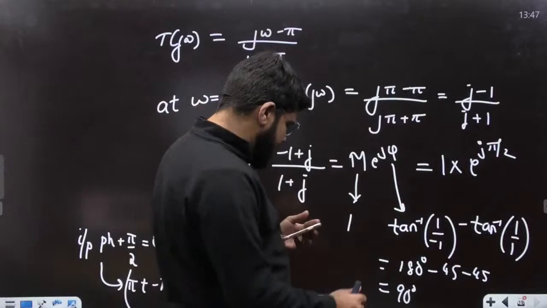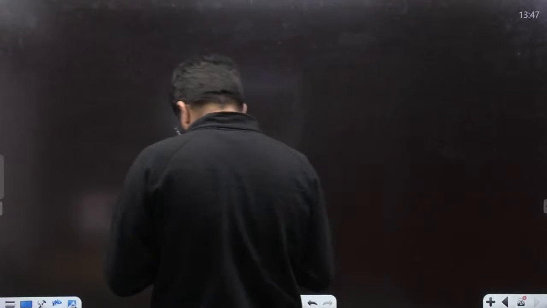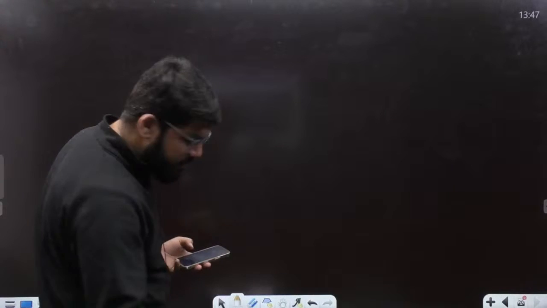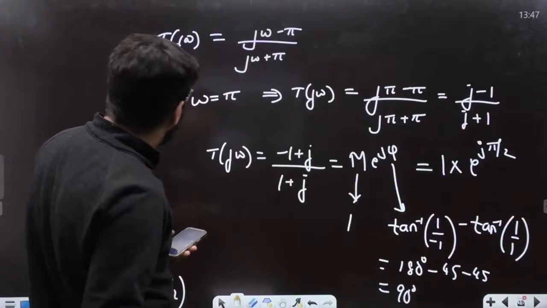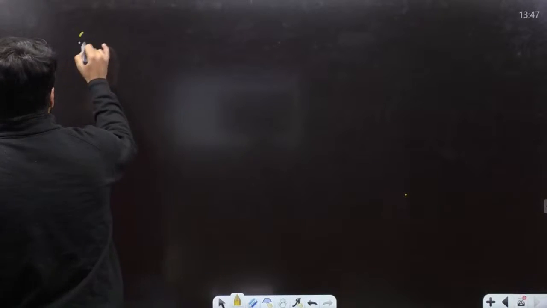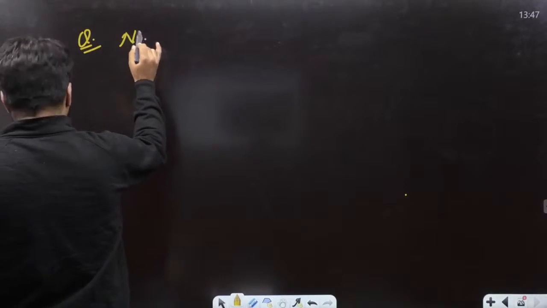चलिए अगला question ले लेते हैं, again control systems. So what is the next question I have in the bank? This is done. What is the next question, dear? Just a second. Okay, a fundamental question from Nyquist plot.